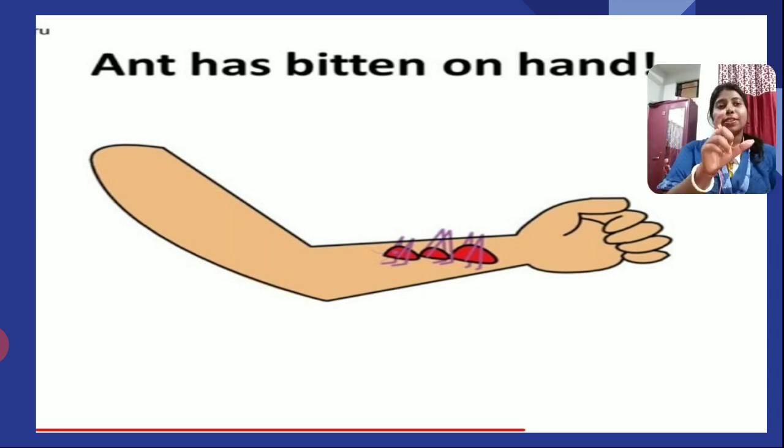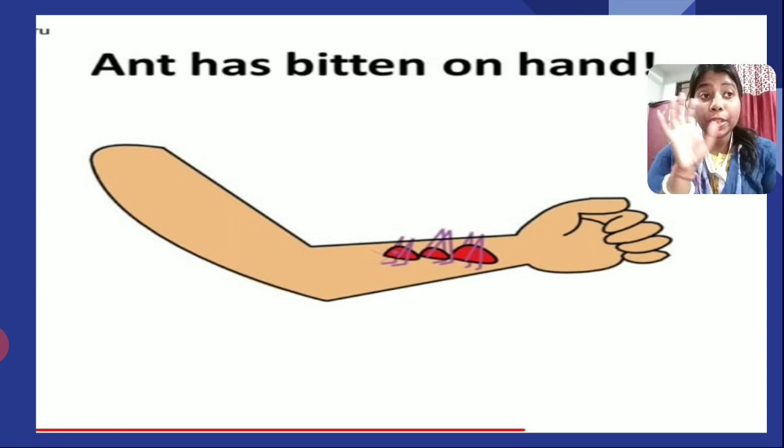This is one situation I'm giving to you. An ant has bitten on the hand. As you can see in the picture on the screen, an ant has bitten on the hand. So what will you do? What will be the action in return? Think. I'm giving you 1 minute to think.